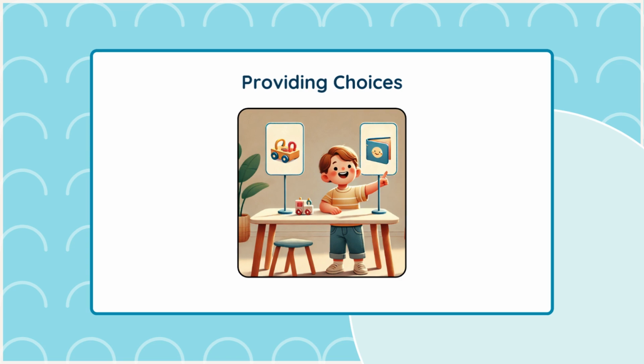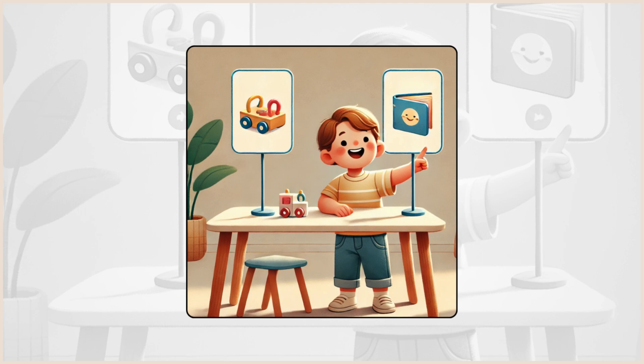activities. Providing choices. Providing choices is another powerful antecedent intervention. By giving your child options, you empower them to make decisions, which can reduce the likelihood of self-injurious behavior. For example, letting your child choose between two different activities can make them feel more in control and less likely